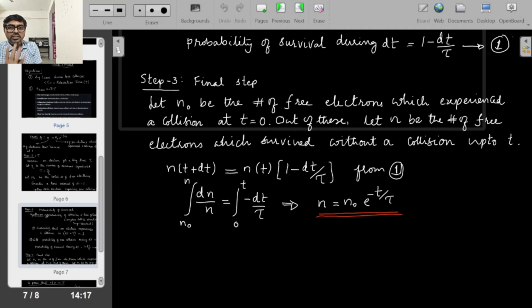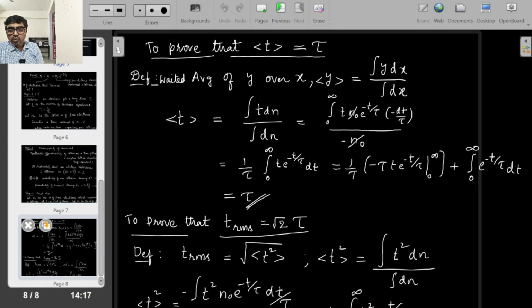So with that, this formula has been derived, where n is the number of electrons which did not have any more collision after t equal to 0. They experienced a collision at t equal to 0, but up to t they did not have any more collisions. N naught is the total number of electrons which experienced collision at t equal to 0. So that is the derivation we have here. Now we are ready to prove the two claims.